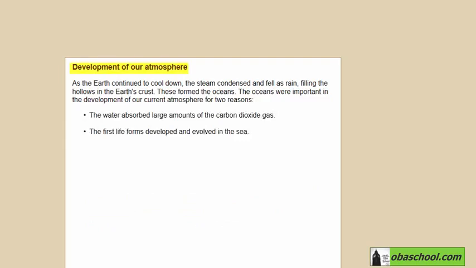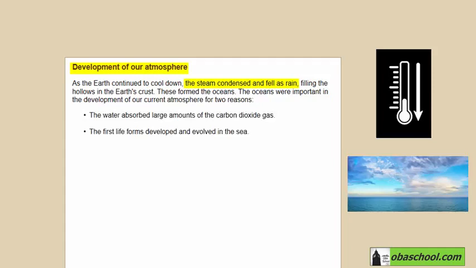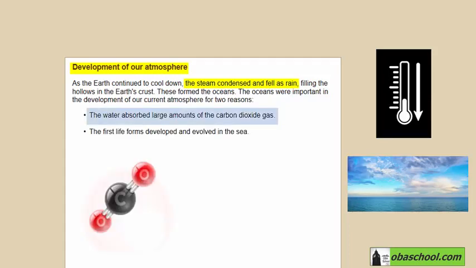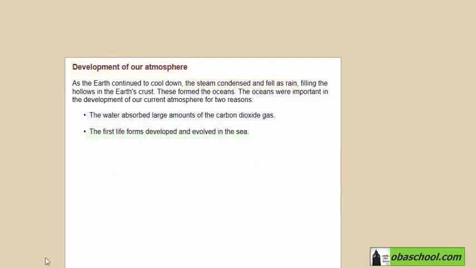Let's now discuss the development of our atmosphere. Actually, as the Earth continued to cool down, the steam condensed and fell as rain, filling the hollows in the Earth's crust. These formed the oceans. The oceans were important in the development of our current atmosphere for two reasons. The first one is that the water absorbed large amounts of the carbon dioxide gas, and the second reason is that the first life forms developed and evolved in the sea.